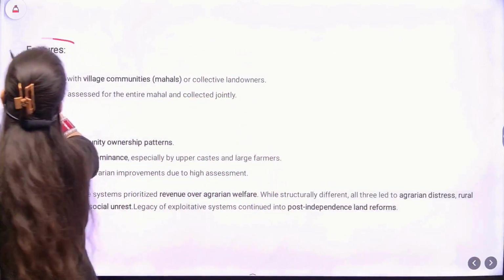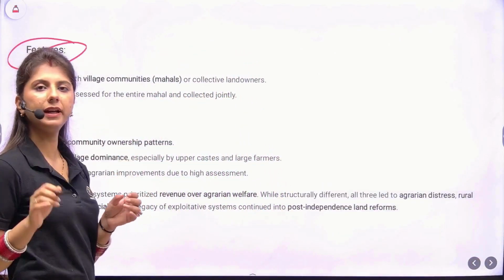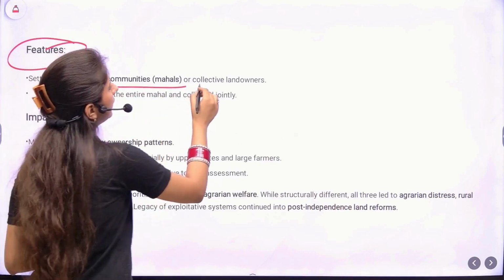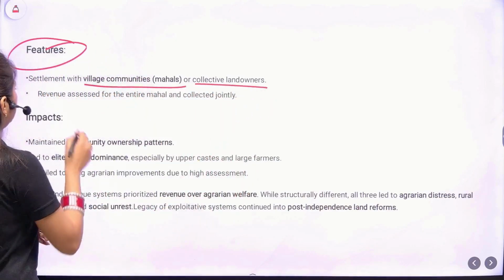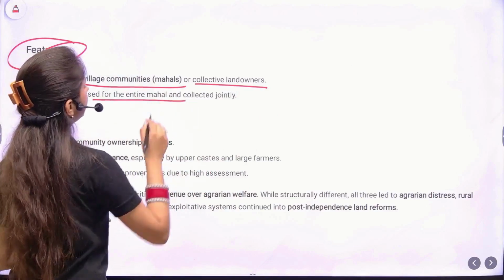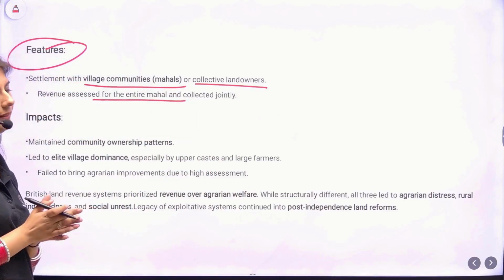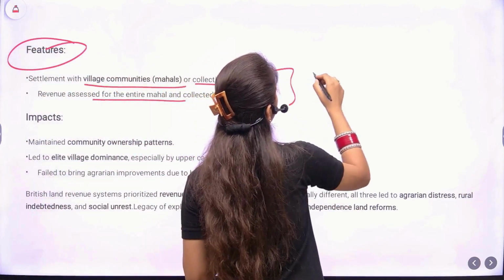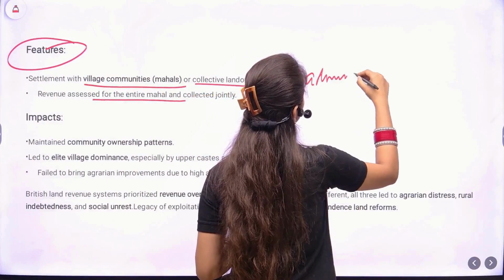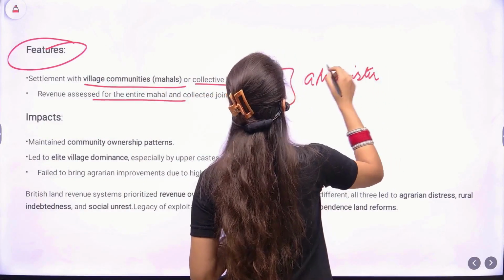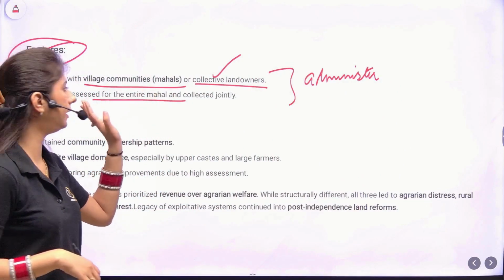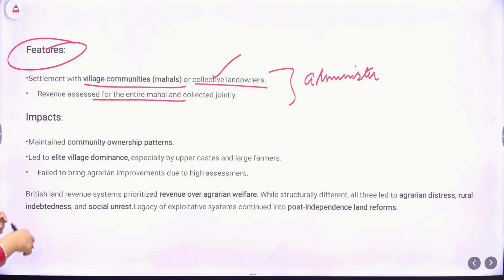Now, what were the features? First up, the settlement was made directly by the village communities, that is the Mahel or collective landowners. Then the revenue was assessed for the entire Mahel and collected jointly. Now, why this? Because it was easy to administer and get the revenue. You just have to take the revenue from the landowner. So it was easy to maintain and efficient for the Britishers as well.